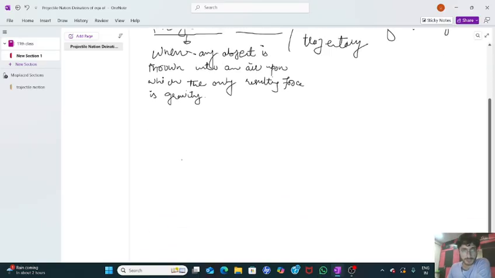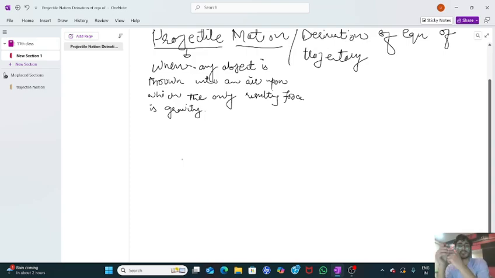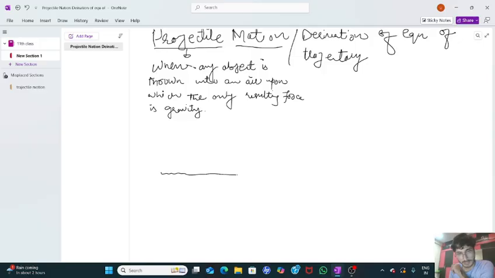Have a look, I will explain to you. When any object is thrown, I will take an example for better understanding. So let's assume this as ground. Now I am here, I am going to throw a stone into the air, like this. After some time, the position of this stone is here. It covered a distance, but we don't have anything to do with that. So I throw this stone from this point and it moved some distance.